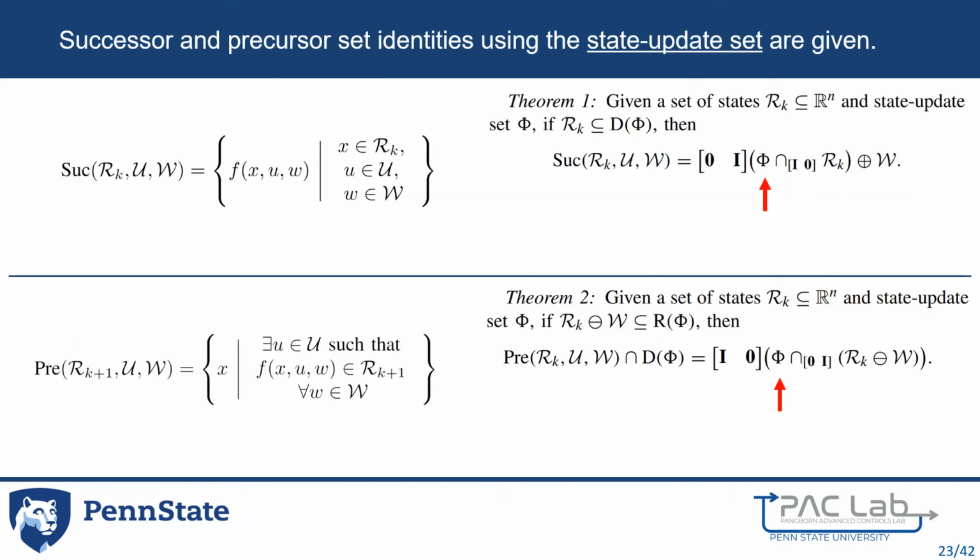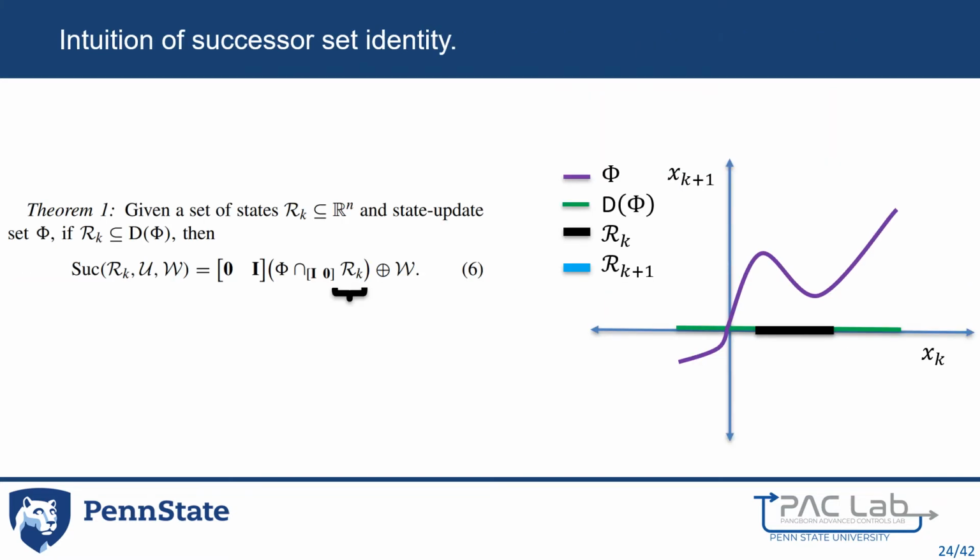Using the state update set, successor and precursor identities are provided with minor assumptions made in terms of the domain and range sets. For the successor set, the identity includes a linear transformation, a generalized intersection, and a Minkowski sum, while the precursor set is very similar but uses a Minkowski difference and not a Minkowski sum. To provide some intuition, a state update set for a one-dimensional system is shown on the right in purple, with its domain set in green and a reachable set at time step k in black.